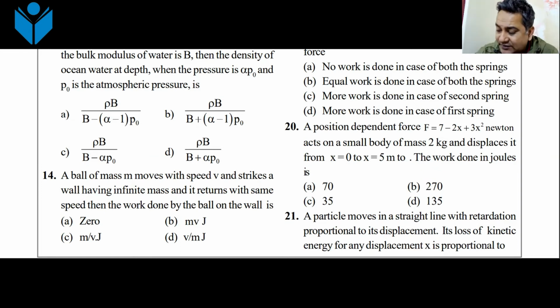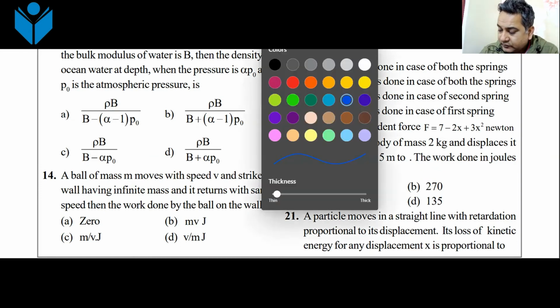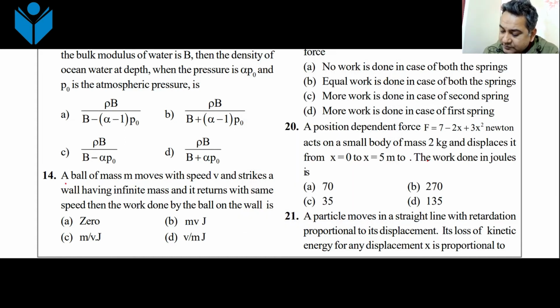Question number 14, as you can see, is a pretty straightforward question. A ball of mass m moves with a velocity v, strikes an infinite body and returns with the same speed. The work done by the ball on the wall. How much work the ball has done on the wall? How do you find it out?